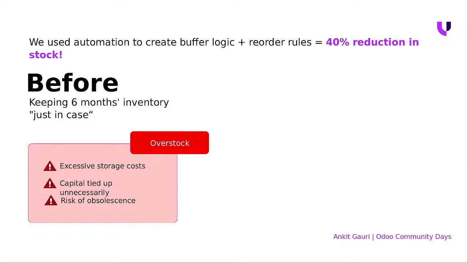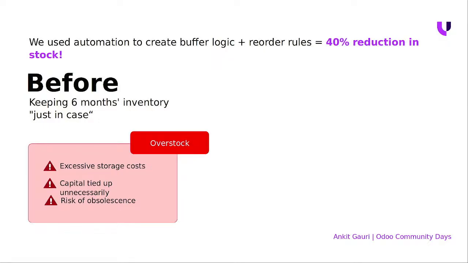These are the problems as I mentioned earlier. There is a large amount of production he has to do, and due to that he needs larger space to store it, which costs extra money. Also, when he produces something, there is a large amount of capital that he needs to pay to the people who do the job work. And the third is obsolescence. There is a probability that some materials which have been produced could be damaged or outdated, and cannot be sent when the actual order is placed. Those are the actual problems that were faced.